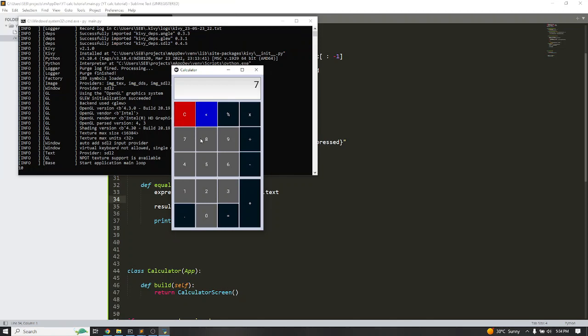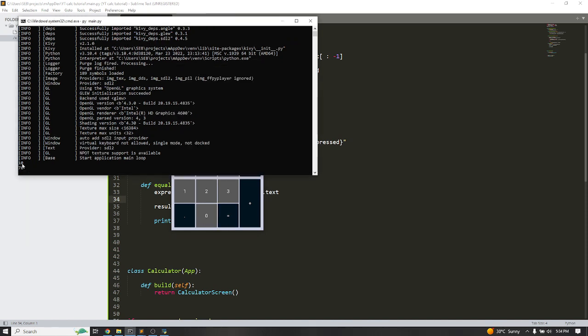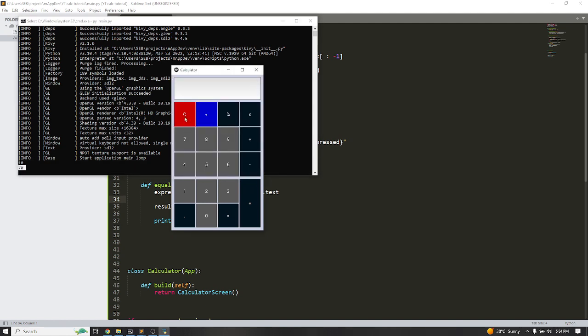Let's work with more. Maybe 78 minus, let's say, 8. What should be the answer? That should be 70. Great. You see that that is also on the screen here. Okay, let's work with some more. Maybe 100 divided by 10. I believe we get an error here. An error. The application will crash. Yes, and I know why. We will handle that in the other videos, maybe in this video at a go. I expect this.